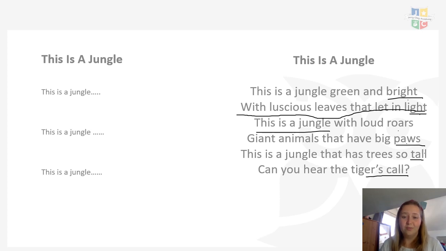So, I will put up the features on the next slide so you can see and remember what criteria we needed to write our poem. Now, it's just good luck from now, year one, because I am so impressed all the work you've done so far this week, and I hope that these can now come into fruition and I see a lovely poem to end, and we can maybe put them together as a big class poem. Okay.